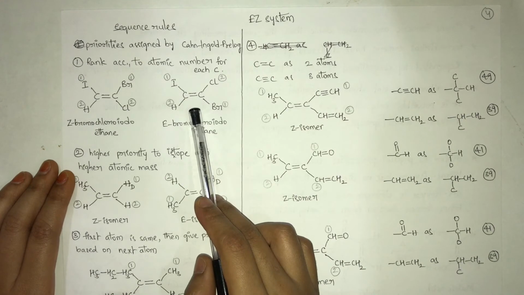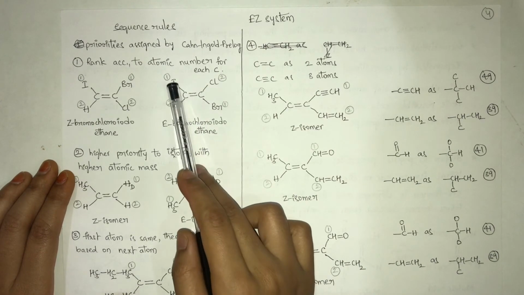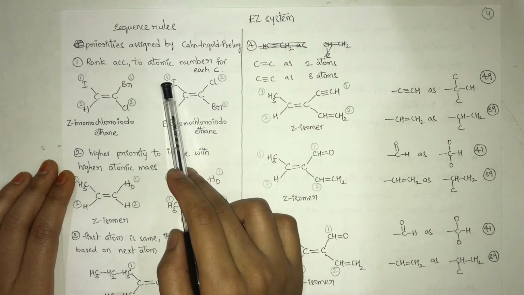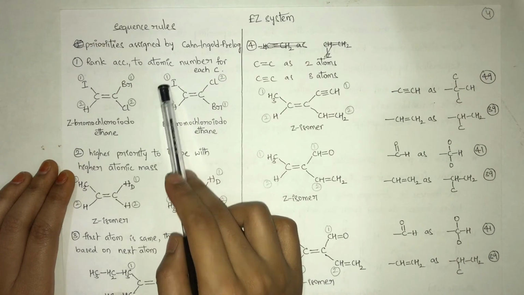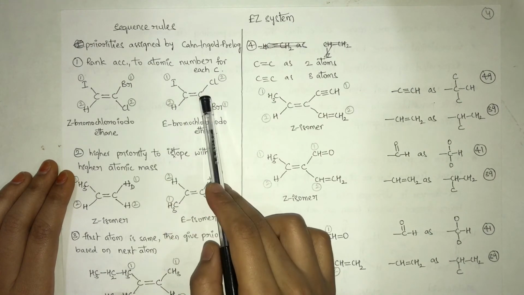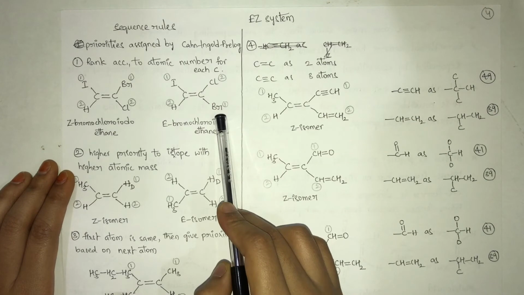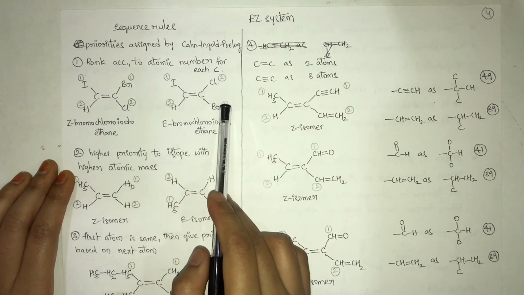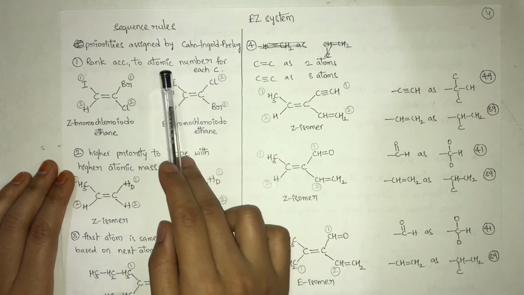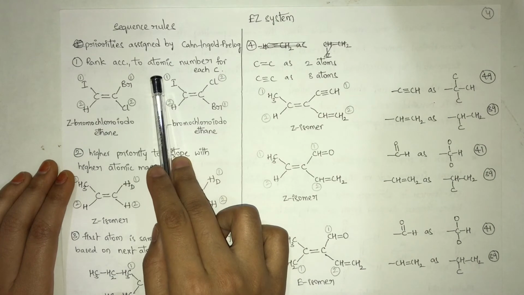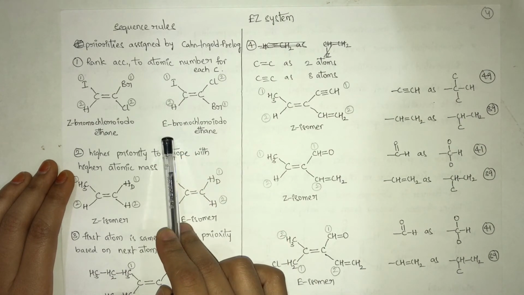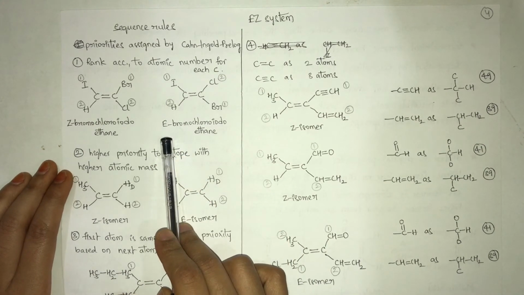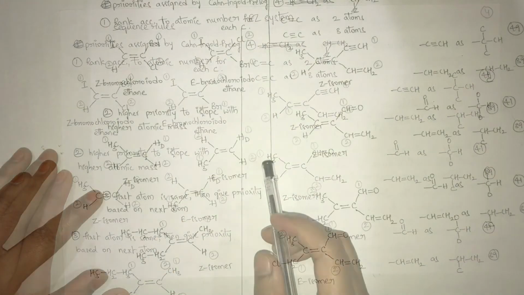Consider the next example where this carbon is having iodine and hydrogen. Iodine will be ranked as 1 and hydrogen as 2. Next carbon, chlorine as 2 and bromine as 1. Both priority groups are present on opposite sides. So we will give the name as E isomer.